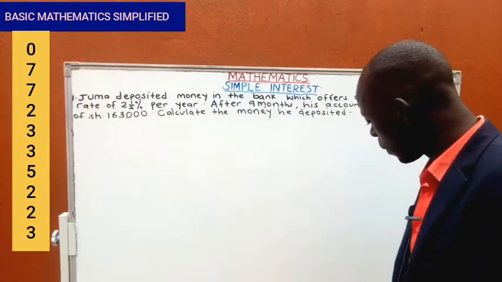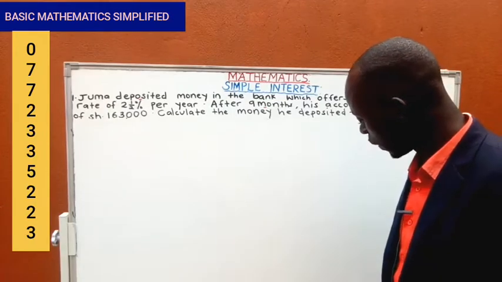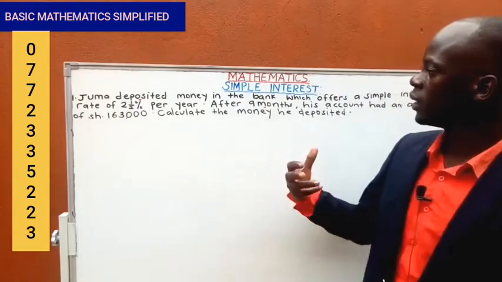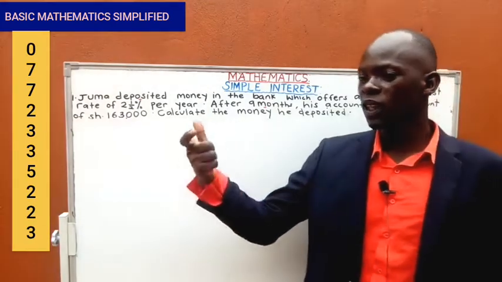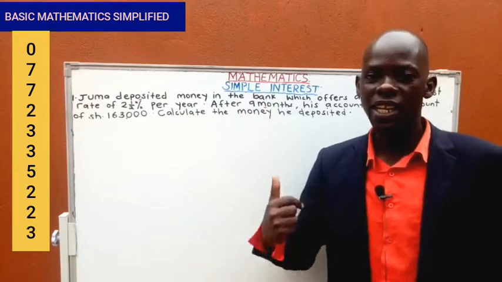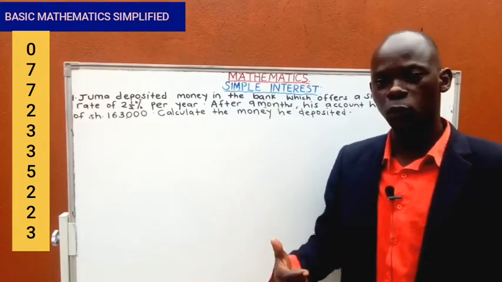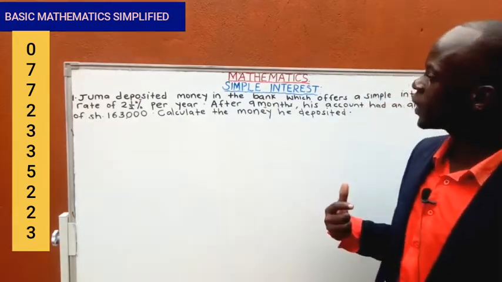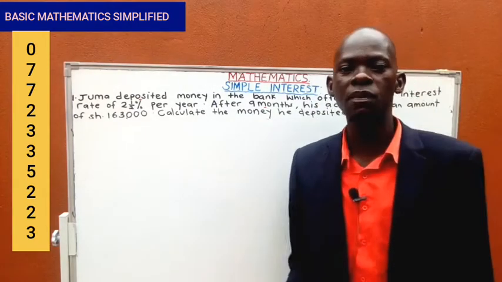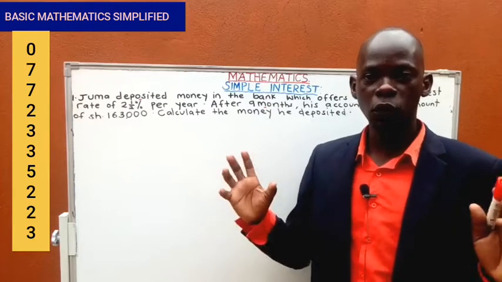Last time when we were talking about simple interest, I explained most of those things, and I told you that with simple interest, it's all about someone putting in money, that is depositing, or lending, and that becomes your principal. We said that money can stay in the bank for a certain period of time, which is termed as time.